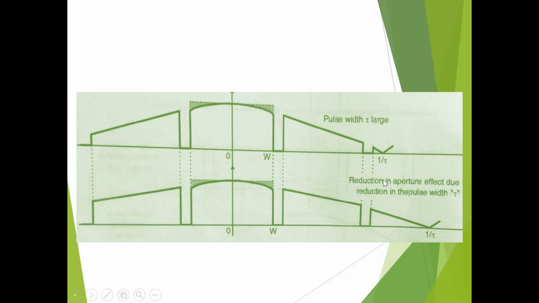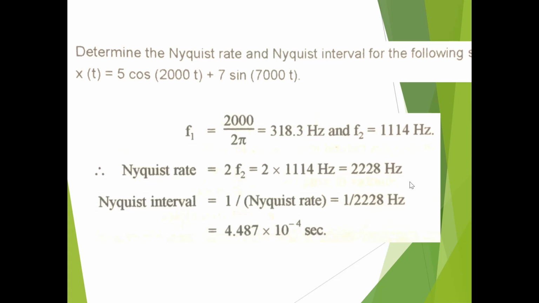So if we want to reduce this error, the aperture effect, the reduction is achieved by reducing the pulse width. But if you try to reduce the pulse width, that is tau of the train of pulses, the reconstruction will be poor. So it is a compromise between the aperture effect and the reconstructed output.